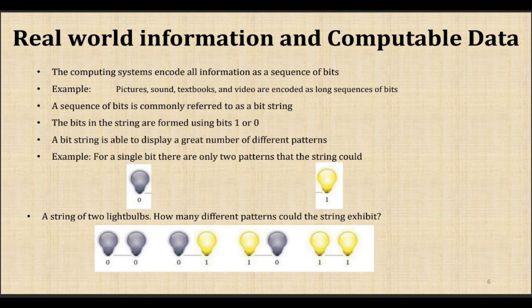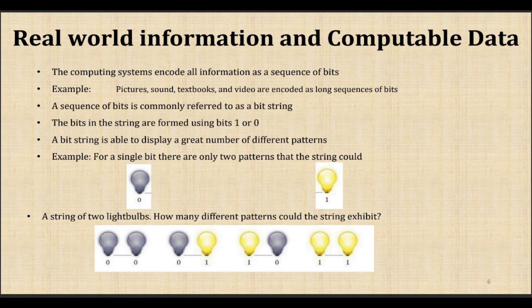With respect to computing systems, we not only use on or off, yes or no, we also use pictures, sounds, textbooks, videos, and games. All sorts of real world information have to be processed and stored. For that purpose, we use a sequence of bits, that is, a group of bits. A bit is 0 or 1, only two options. But if I use 2 bits, then I will have a combination of 4: 00, 01, 10, 11. I can have 4 combinations.